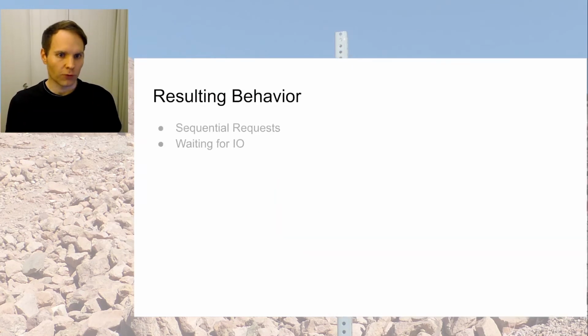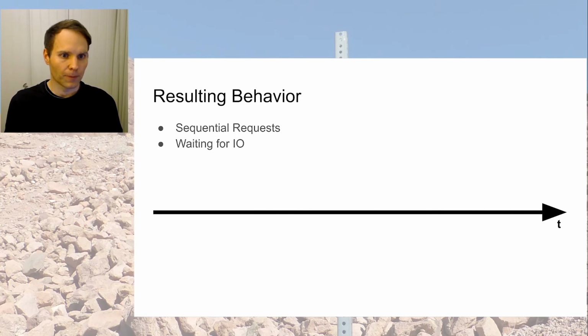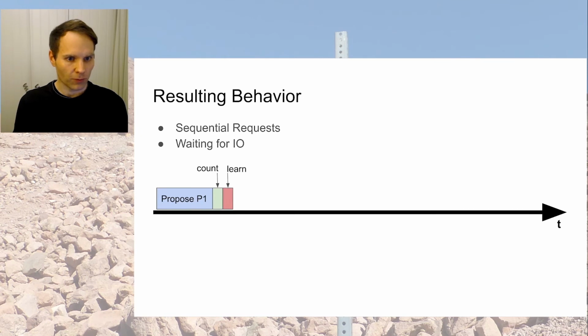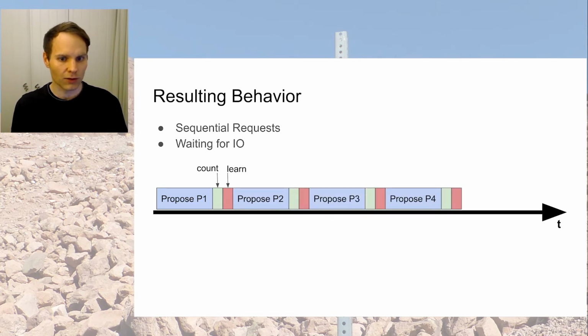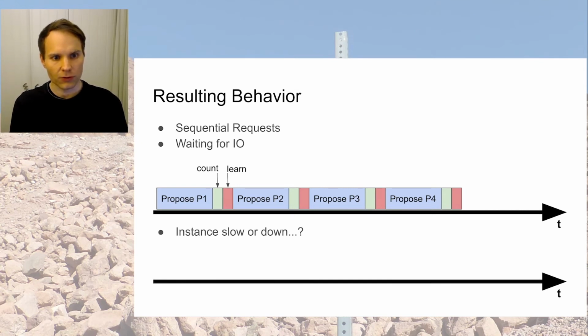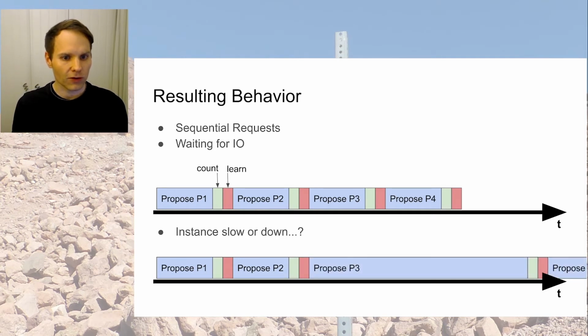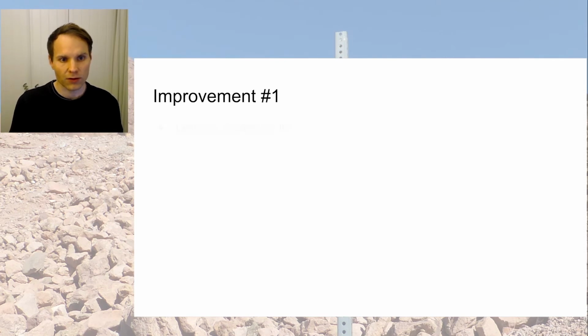So this piece of code results in the following behavior. We have sequential requests, and we are waiting for I/O. So we send out the proposal number 1, we count, and we may learn, and then we send the next one, and the next one, and the next one. If an instance is slow or down, it looks like this. We send out the proposal, we send out the second proposal, and then the third one is really, really slow, and that means a lot of time is wasted waiting on I/O. And that is because we go through the list sequentially.